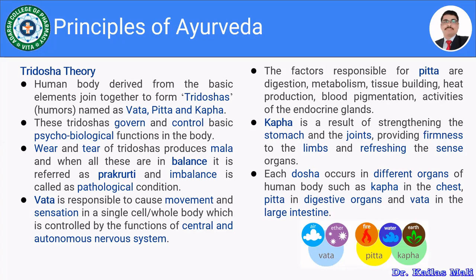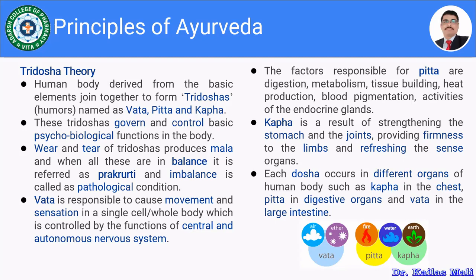So simply we can say Vata is related with movement and sensation, and furthermore, it is correlated with the central and autonomic nervous system. Related to Pitta, the factors which are responsible are digestion, metabolism, tissue building, heat production, blood pigmentation, and activities of the endocrine gland. So these are some of the factors which are going to affect the Pittas. Then Kapha is a result of strengthening the stomach and the joints, providing firmness to the limbs, and refreshing the sense organs.